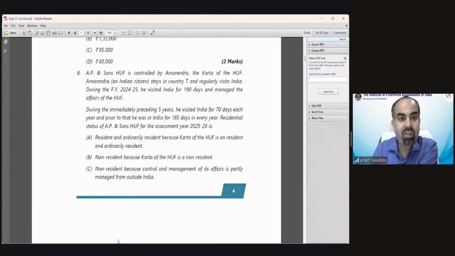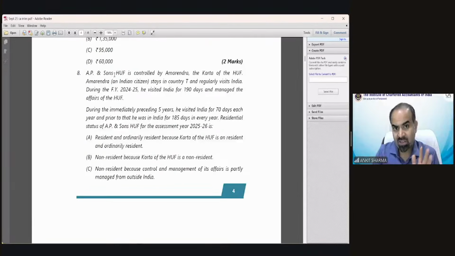So, we are going to read this question. AP and Sons HUF is controlled by Amarindra, the Karta of the HUF. Amarindra, an Indian citizen, stays in country T and regularly visits India. My pen is not working over there because it's a specific Acrobat file, so you have to read this with me and I will solve it on a separate sheet. So you should understand the question.